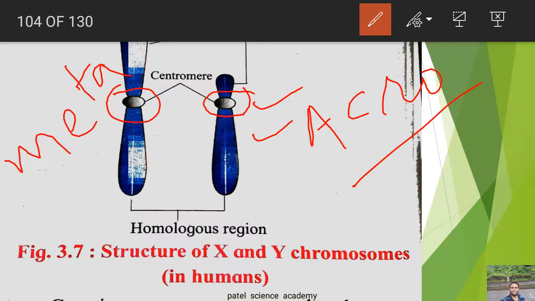Since euchromatin has a large amount of DNA material, it indicates that it is genetically active. So if euchromatin is in a large amount on the X chromosome, then definitely the X chromosome will have a large number of genes and DNA. And what about the Y chromosome? The Y chromosome has a small amount of euchromatin and a large amount of heterochromatin, so it is genetically less active or inert.